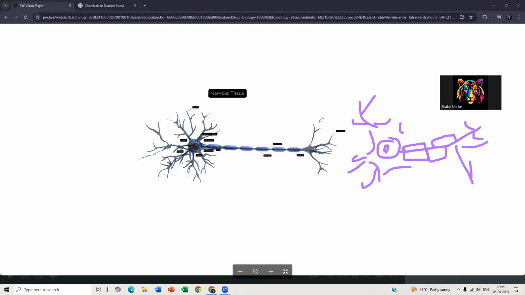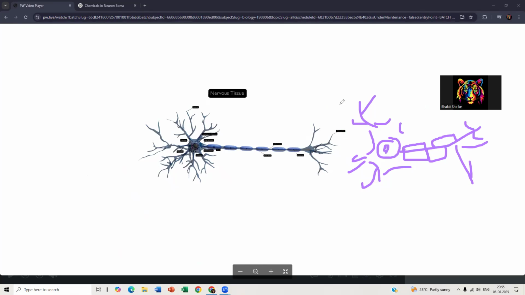From this space, the chemicals present at the end of the nerve float through this place and reach the dendrite, and then a similar process takes place. So the transmission of the electric impulse reaches the next neuron in the form of chemicals, and then the same process repeats.